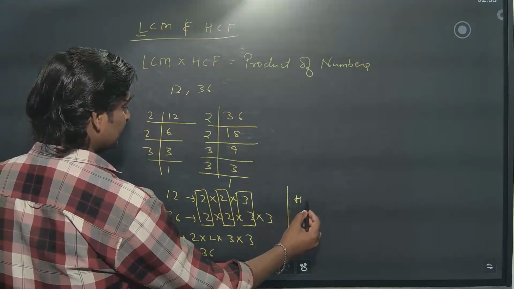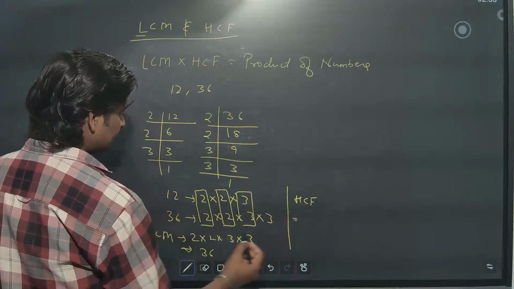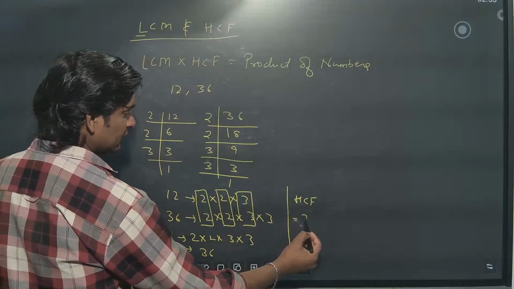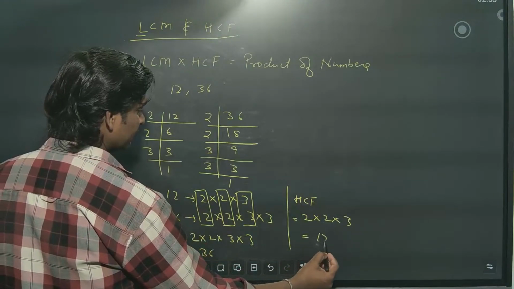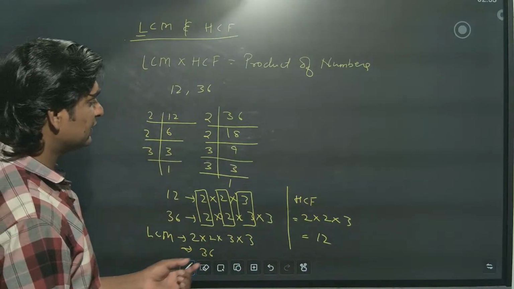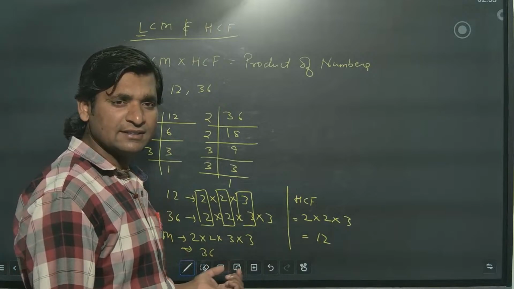What about SCF? What came in both? You write once. So 2 into 2 into 3, that is 12. So 12 is the SCF and LCM is 36.